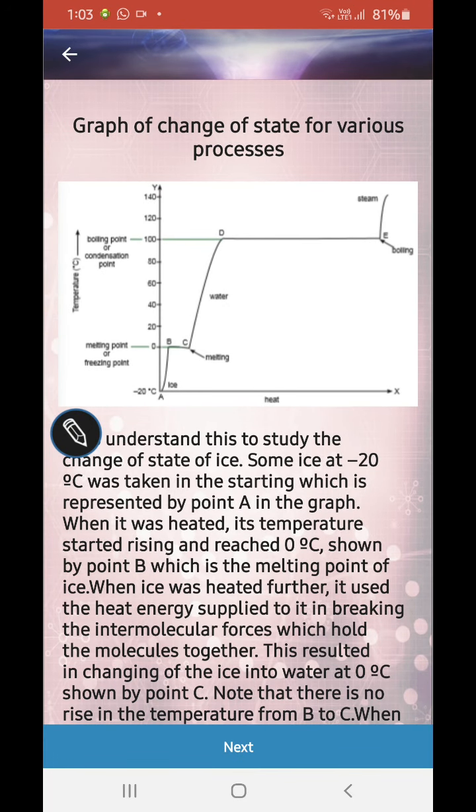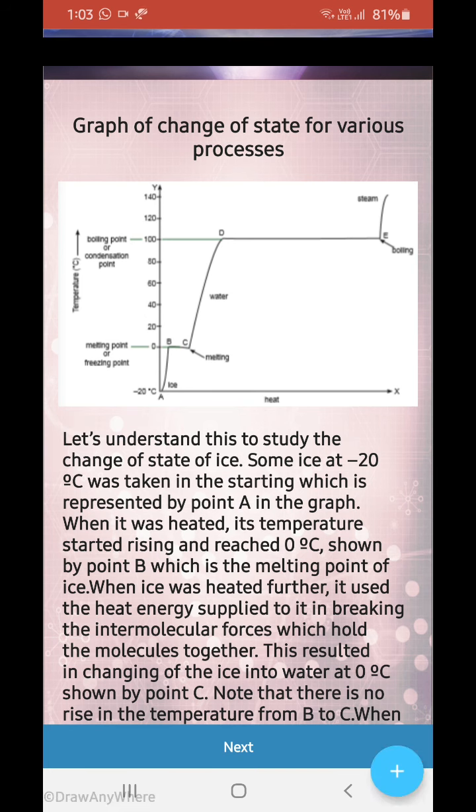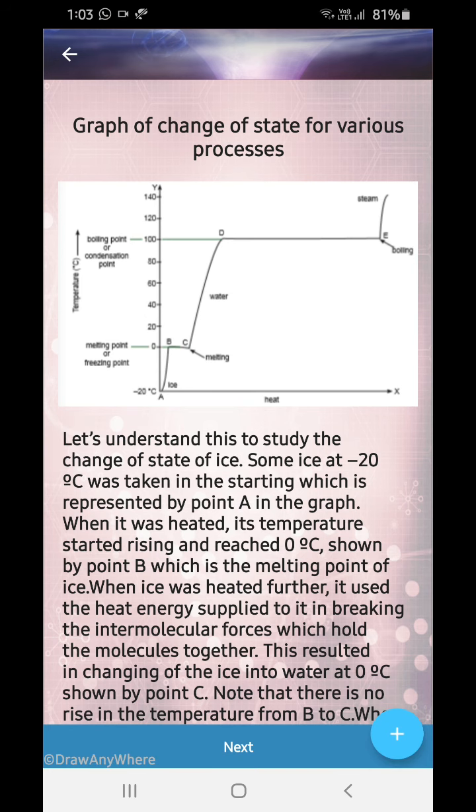Now see this graph. Okay, let's come to this graph later. So let's read the paragraph first. Let's understand this to study the change in the state of ice. Some ice at minus 20 degrees Celsius was taken in the starting, representation of point A on the graph. So did you notice point A on the graph? Okay, it's this one.